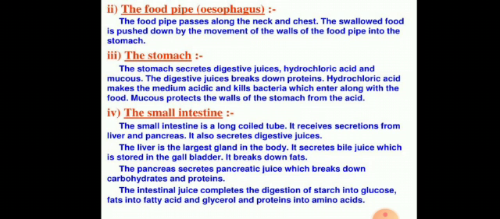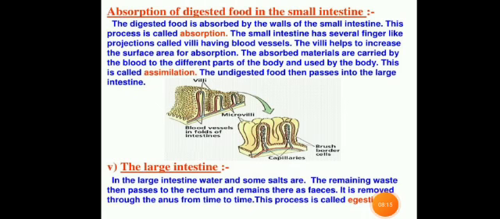And the intestinal juice completes the digestion of starch into glucose, fats into fatty acid and glycerol, and protein into amino acid. And students, we also know that the complete digestion takes place in the small intestine. And after complete digestion, we will discuss absorption of digested food in the small intestine.